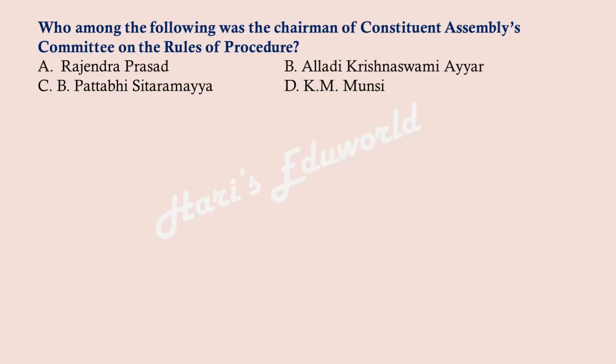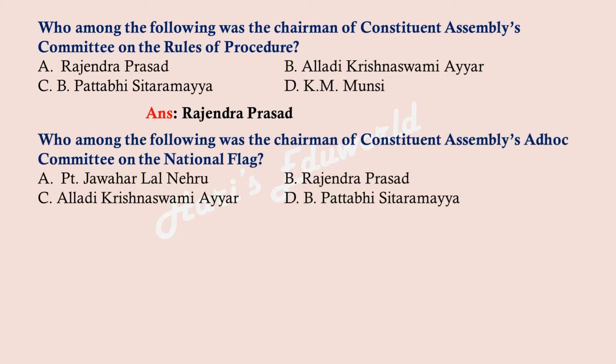Who among the following was the chairman of the Constituent Assembly's Committee on the Rules of Procedure? Rajendra Prasad, Alladi Krishnaswamy Iyer, Pattabhi Sitaramayya, K.M. Munshi. And the right answer is option A, Rajendra Prasad. Who among the following was the chairman of the Constituent Assembly's Ad hoc Committee on the National Flag? A, Pandit Jawaharlal Nehru; B, Rajendra Prasad; C, Alladi Krishnaswamy Iyer; D, Pattabhi Sitaramayya. And the right answer is option B, Rajendra Prasad.